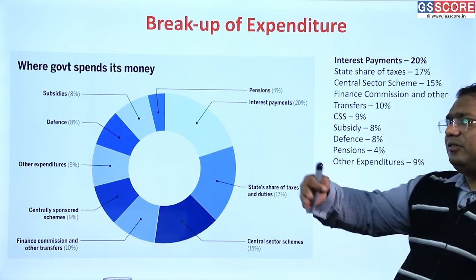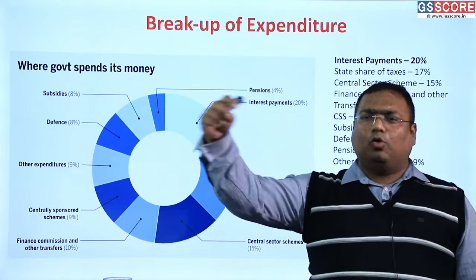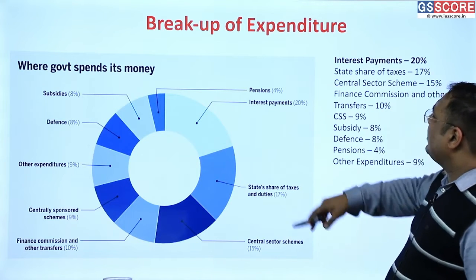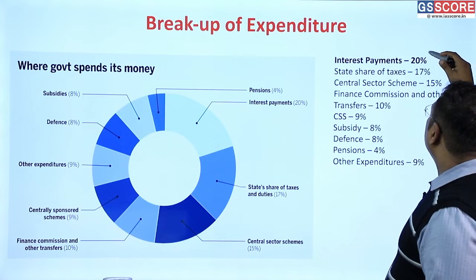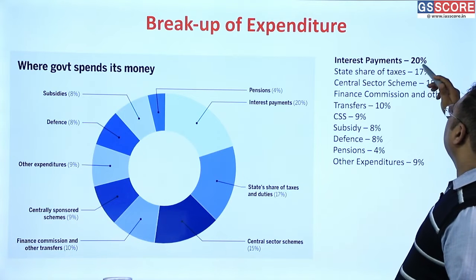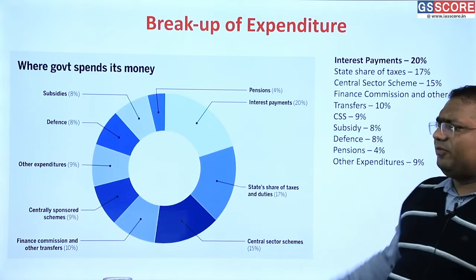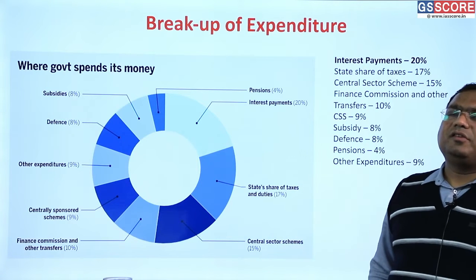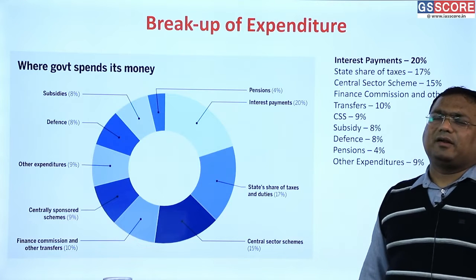This money doesn't even come to you. This money goes immediately away from your hand. So of all our expenditure, if you look at it, then almost 50% of it, 20, 10 and 17, almost 50% of it is never spent by the central government. It is just given back.